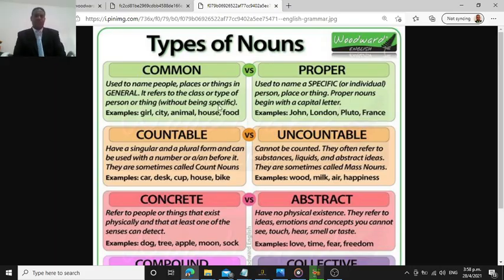So the types of nouns, as you investigate, we can get them here, right? We got common nouns. They are used to name people, places, or things in general. It refers to a class or type of person or thing without being specific. Example, you got here girl, right? We say girl, it could be any girl, right? It's talking about general. So a noun is a name for something. All right, city, animal. If you say cat, dog, those are common. House, food, and things like that. Those are common